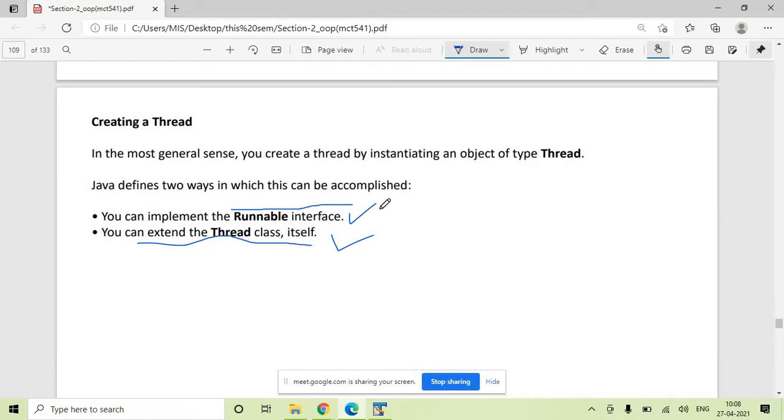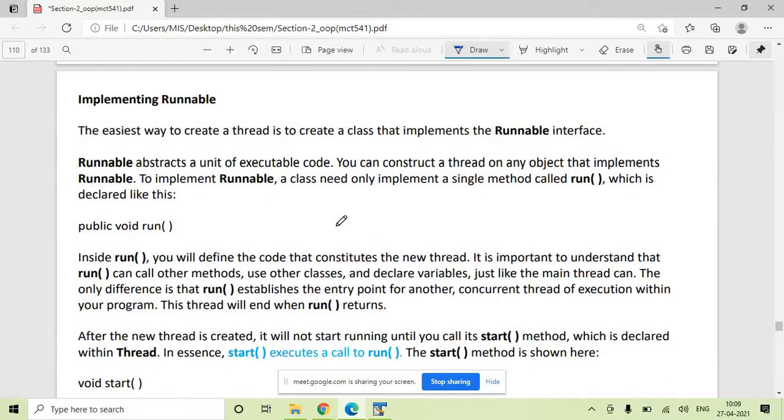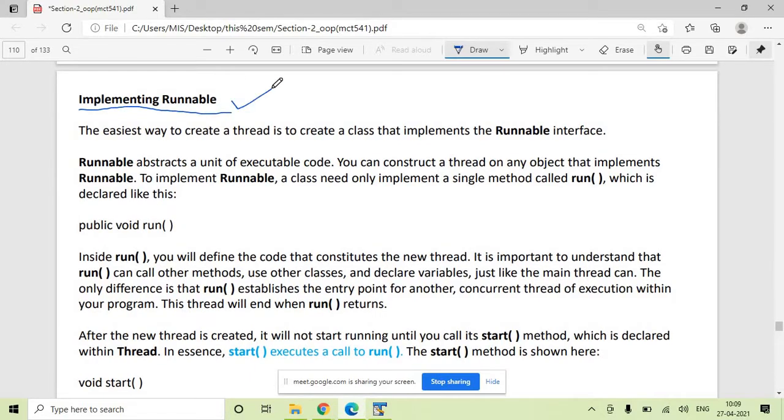One is implementing the Runnable interface, since an interface needs to be implemented, and the other is extending the Thread class. So Thread is the super class. If you extend the Thread class, you can create your own thread. So let's see these two examples and how they work. First, let's create a user thread with the help of the Runnable interface.